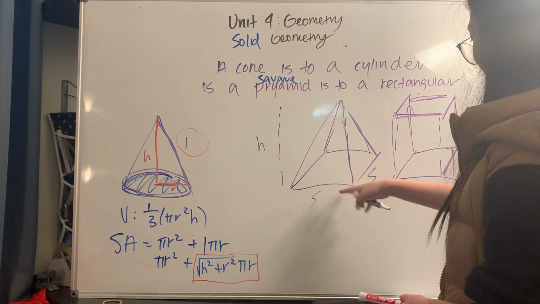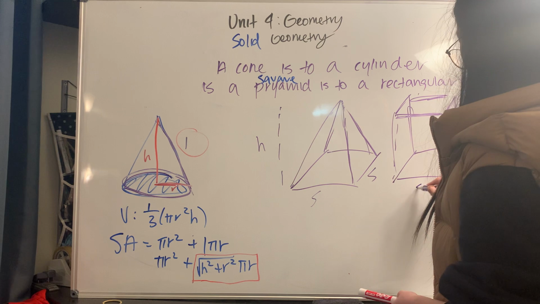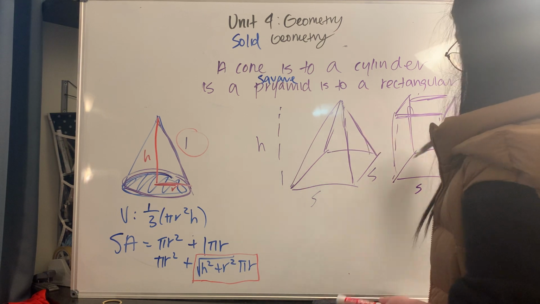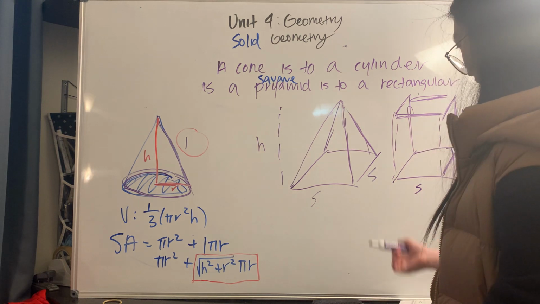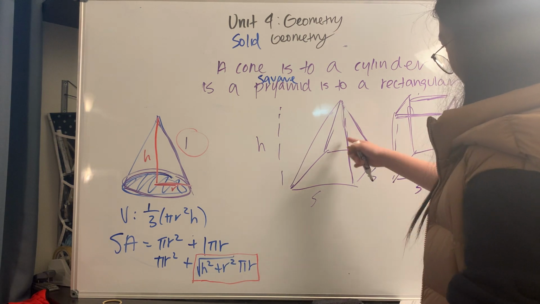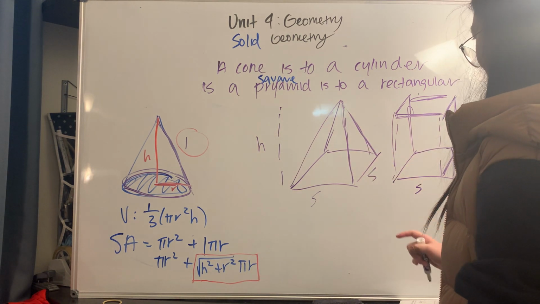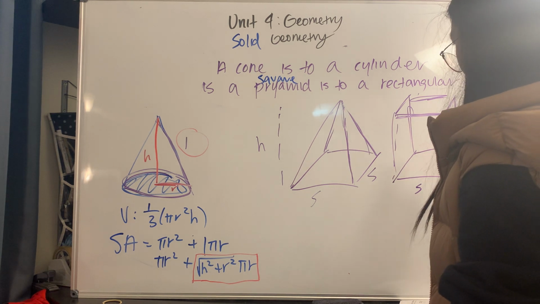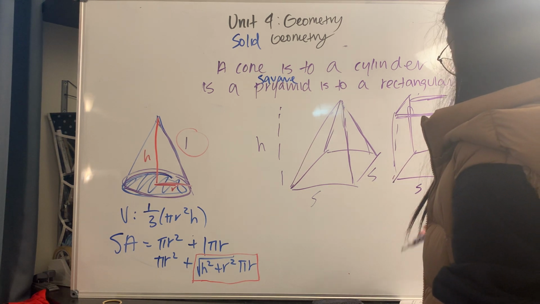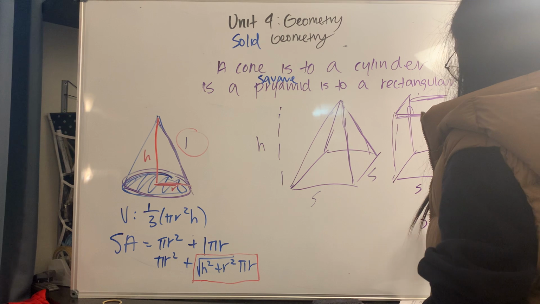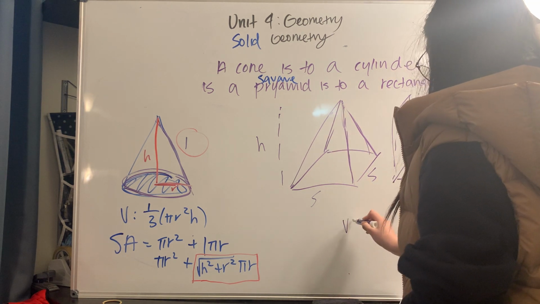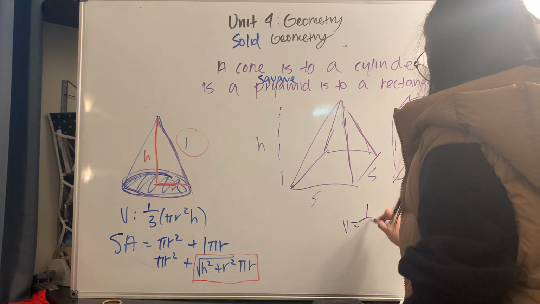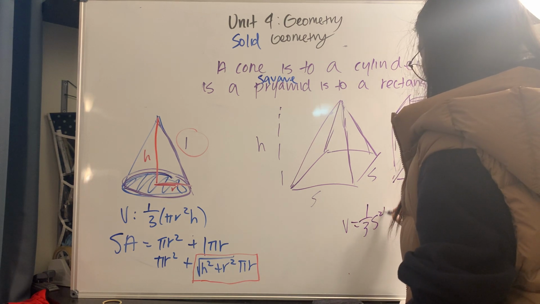Anyways, let's say that if the square is on the bottom, this is S, this is also H. If all these dimensions are still the same, then the volume of this square pyramid is exactly 1/3 of the volume of this rectangular prism, and this rectangular prism is S squared times H. So our volume for the square pyramid would equal 1/3 S squared times H.